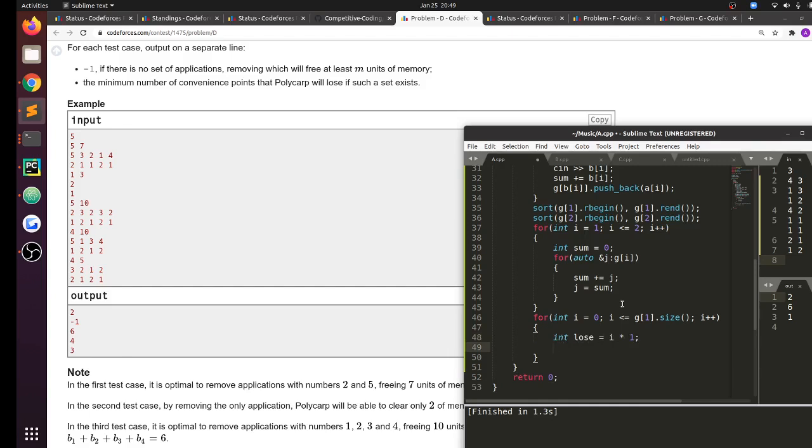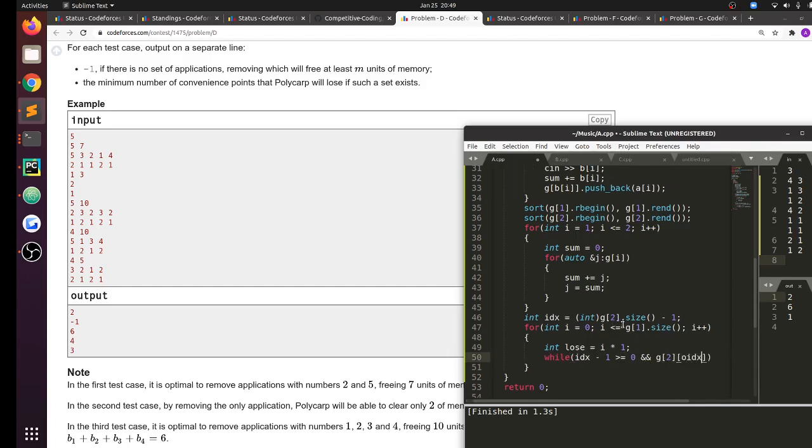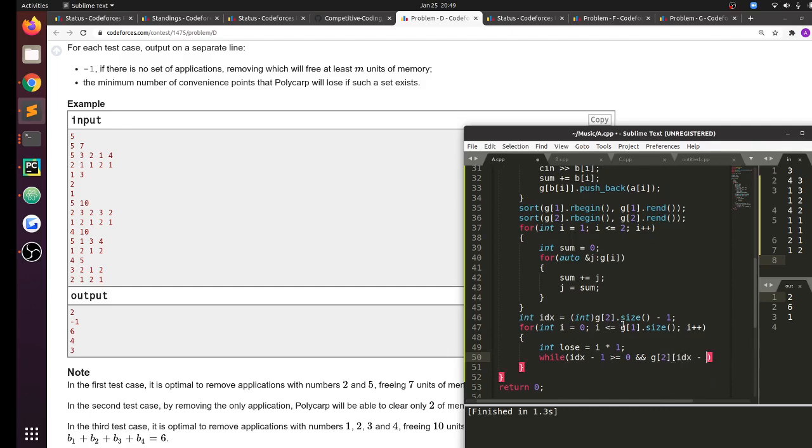and then I think I can have a 2-pointer approach over the second one. As I take more elements from 1, I'll always be reducing the number of elements I take from 2, right? So index is equal to g of 2 dot size minus 1. While index minus 1 is greater than or equal to 0, and then g of 2 at index minus 1, current sum is equal to 0.